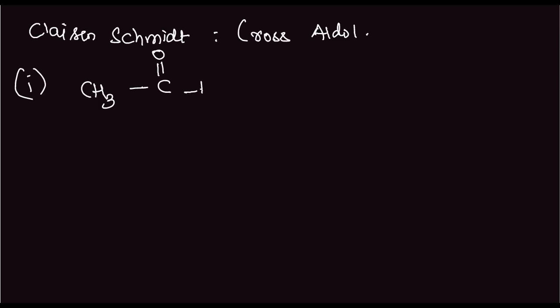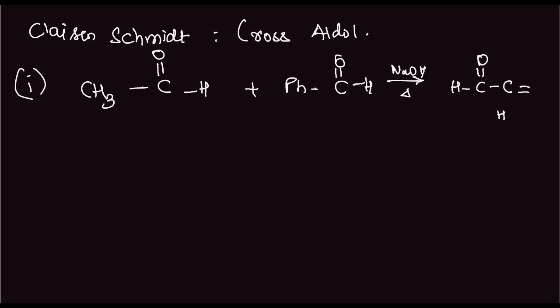We have CH3, C double bond OH plus phenyl, C double bond OH, benzaldehyde that is, and to this we add NaOH and heat, and we get the product: C double bond O, C, H double bond C, with the phenyl and the hydrogen group. This is known as a cross aldol reaction. In this one has alpha hydrogen, this one does not have alpha hydrogen, and yet the reaction is taking place.